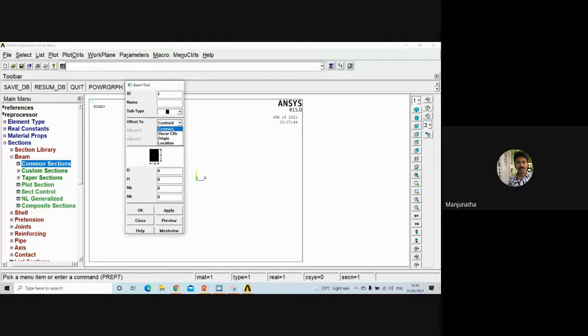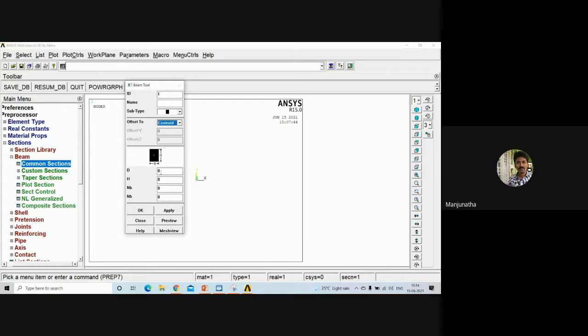Got it? Because centroid is mainly considered as a balancing point. Is that clear? Yes, sir. If you consider any object, as you would have studied in engineering mechanics, that object is only balanced with respect to its centroid. So always choose the centroid option here.